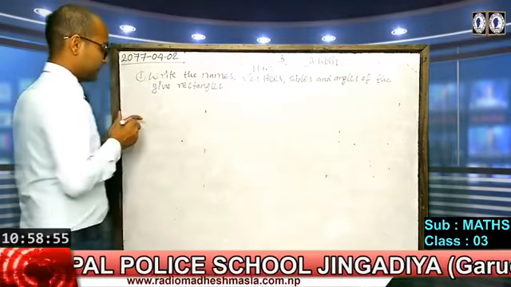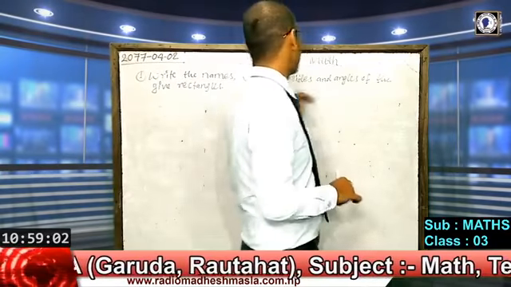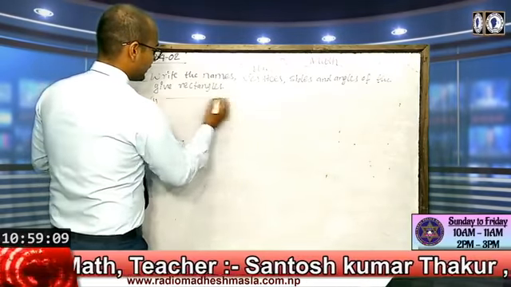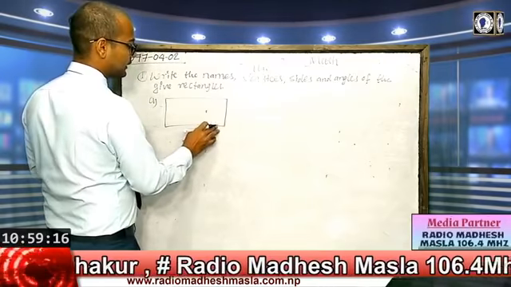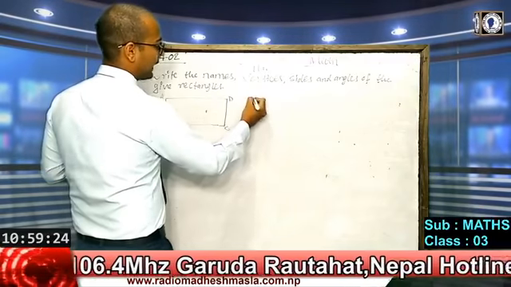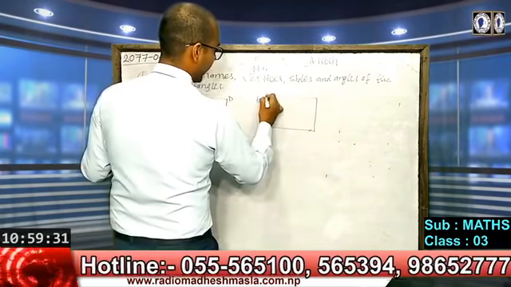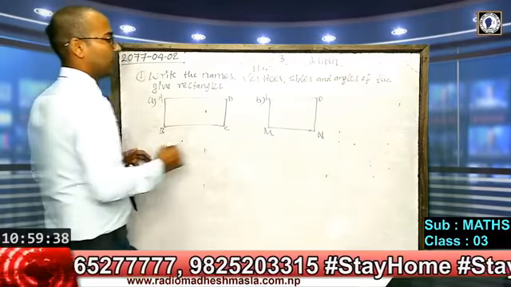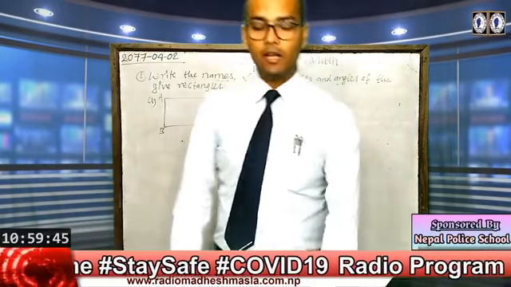Your first question is question number A. You need to draw any size of rectangle, naming it A, B, C, D, and another rectangle named L, M, N, O, and write their vertices, sides and angles.